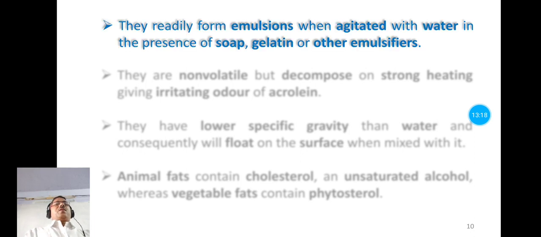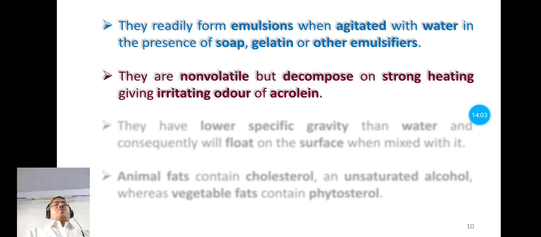Now this is an important physical property: formation of emulsion. Both fats and oils readily form emulsions when agitated, that means shaken, with water in the presence of soap, gelatin or any other emulsifier. An emulsion is a type of colloidal system, a liquid in liquid type of colloidal system. Oil in water type of colloidal solution is known as an emulsion. So both fats and oils form an emulsion when agitated with water in the presence of soap.